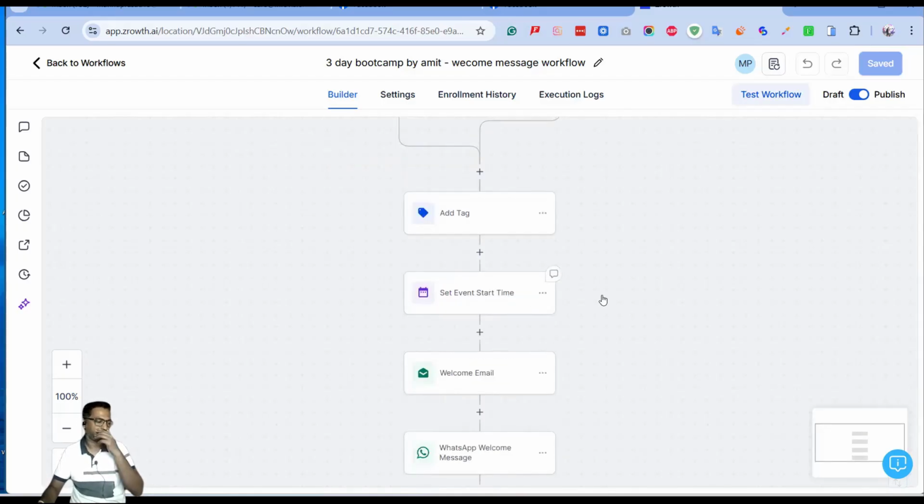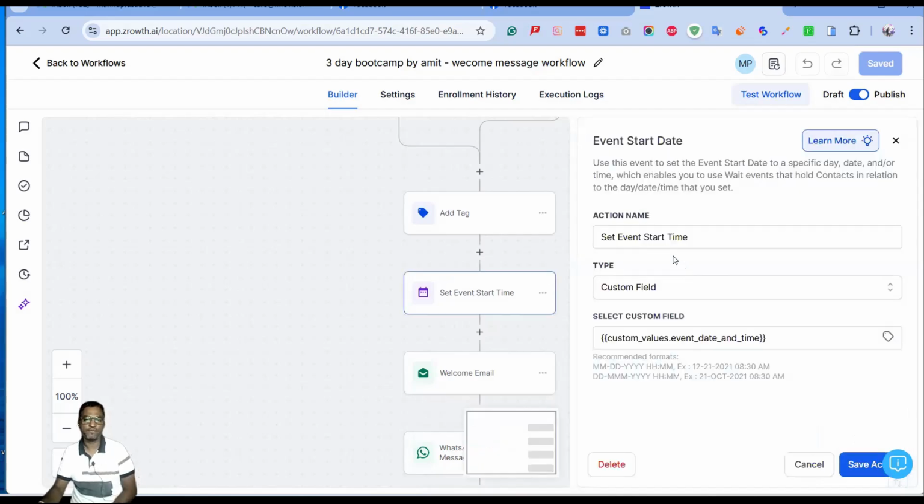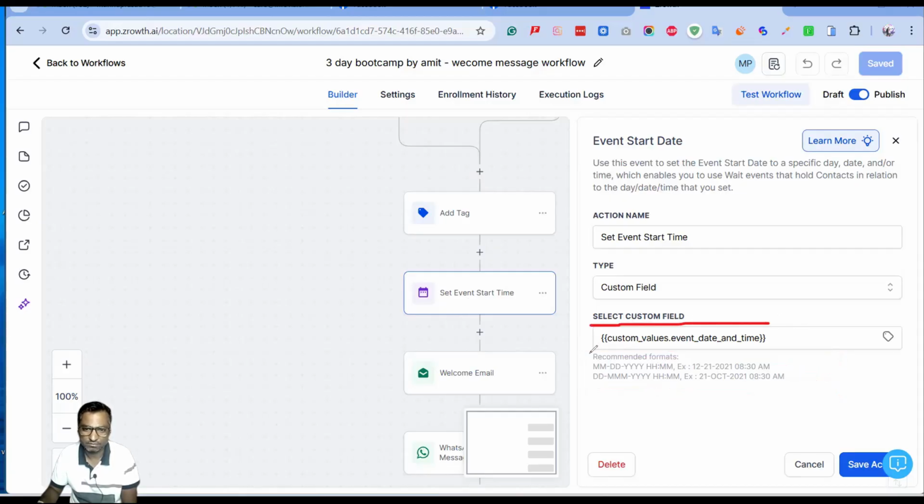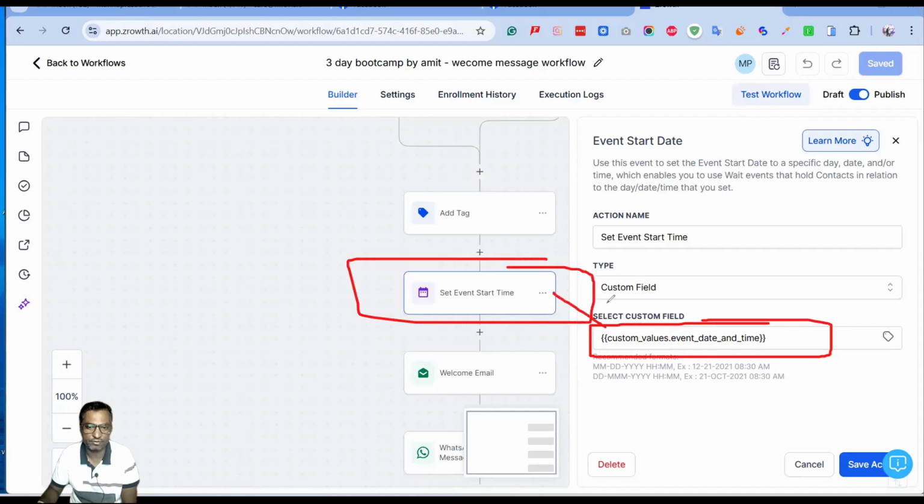For this particular event date, we are using a custom value. As you can see in the example, you just have to create a custom field inside the custom field area in this particular format for date and time, and that will act as your event date and time. It will always pull up the details from there itself. So I created this field, which I'm pulling directly from the custom field area, and now it is working absolutely fine. In this section, we added the custom field for our date and time.